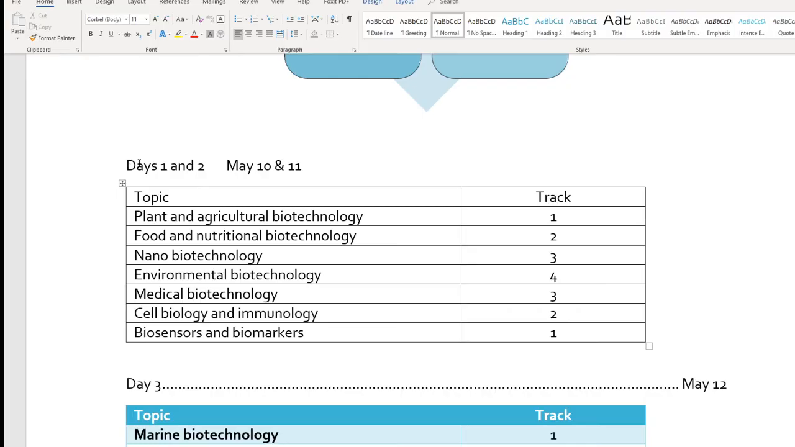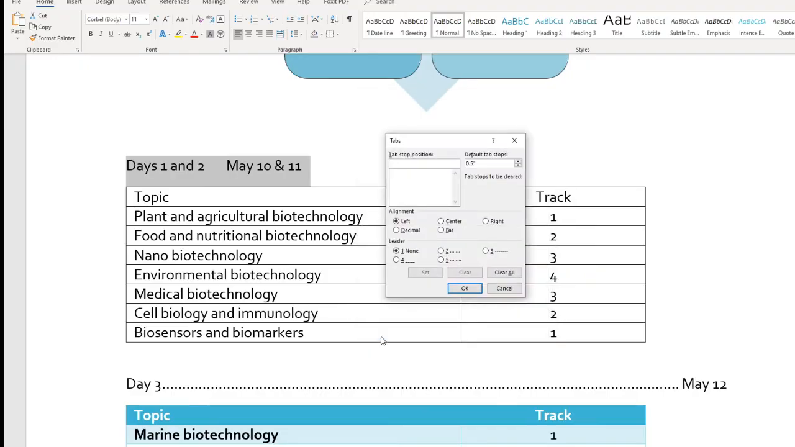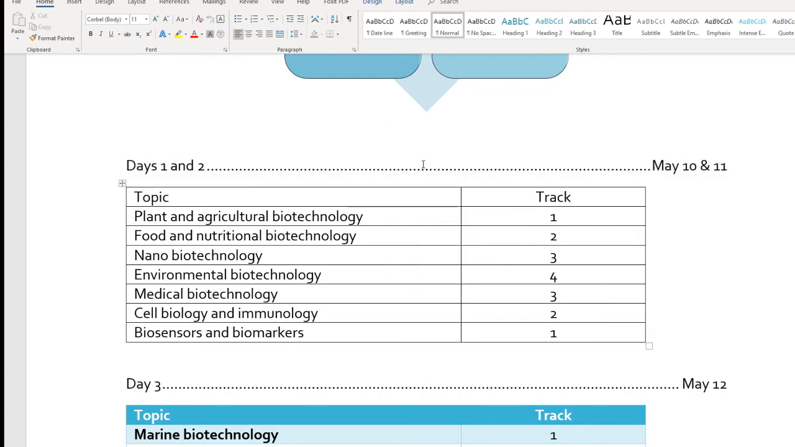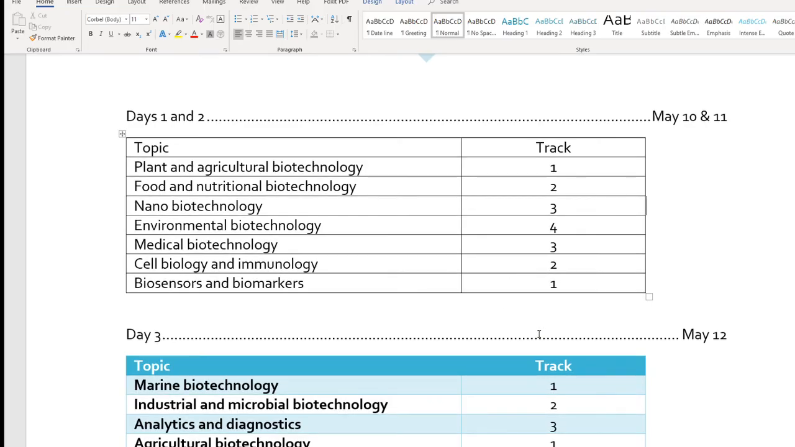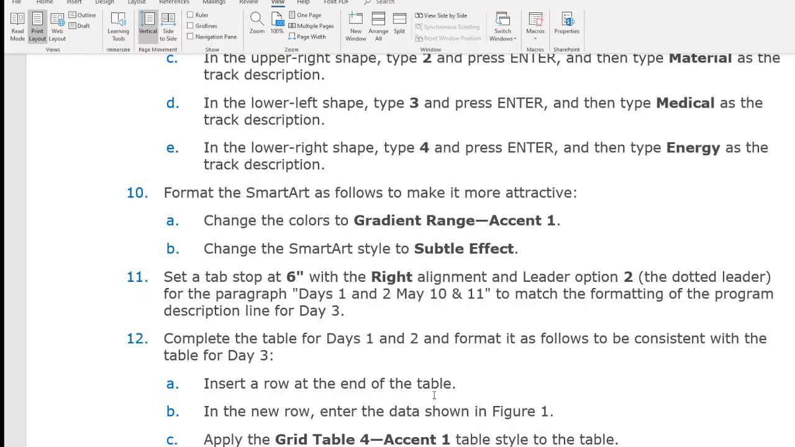All right. We highlight this here, and we're going to go to paragraph. Okay, paragraph, but it's in the tab, so go to tab. All right. So we're going to stop at 6 inches. 6 inch. Okay, and right align, and with a dash, and hit OK. So this will be like this one right now. Okay, that looks much better right now. So we need to continue work on these tables.